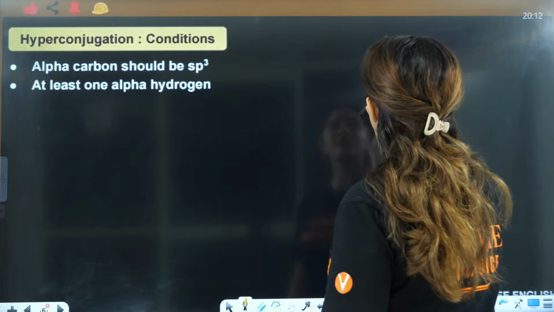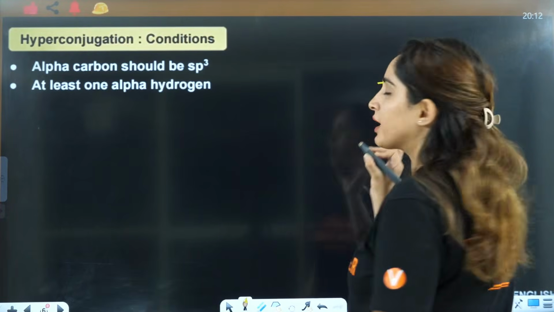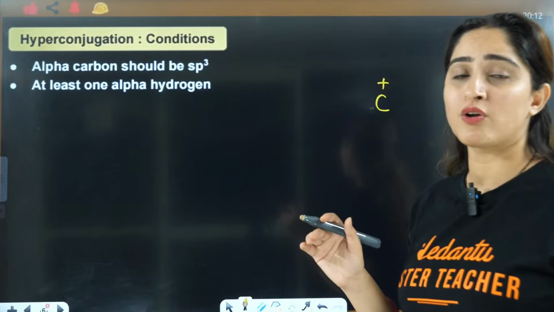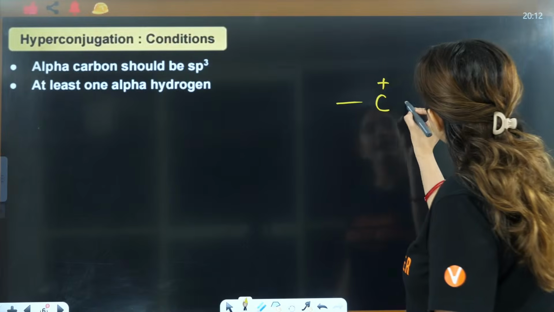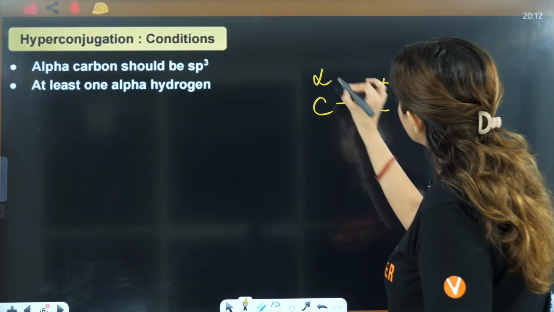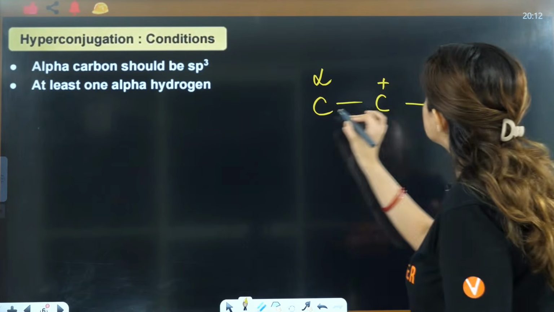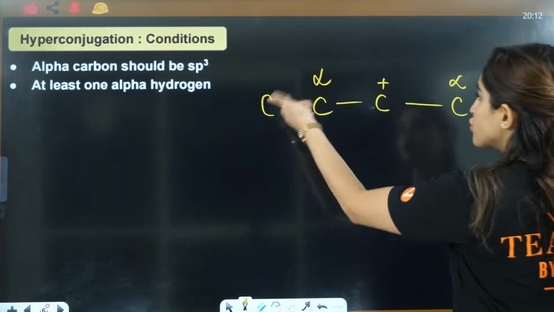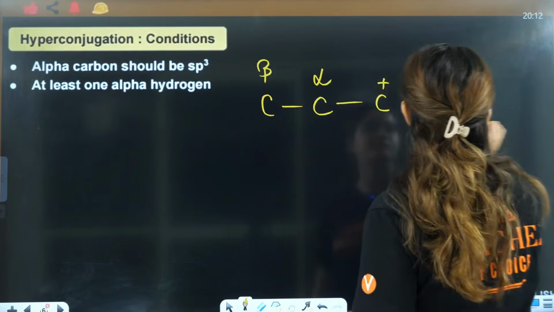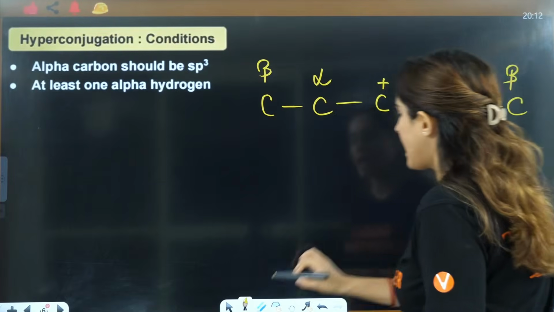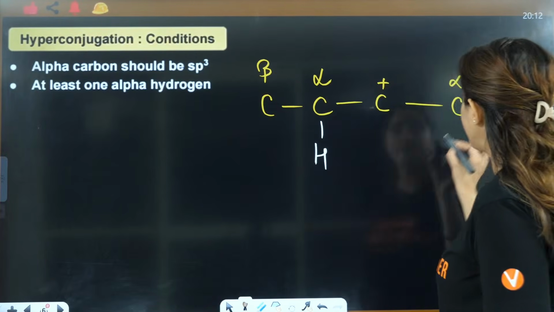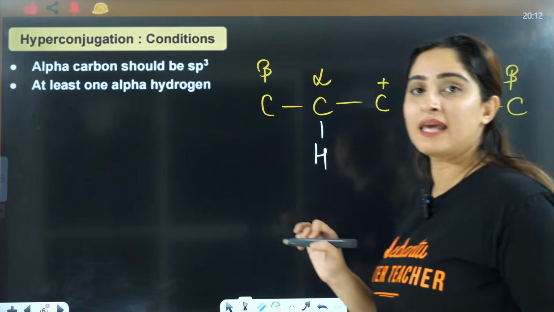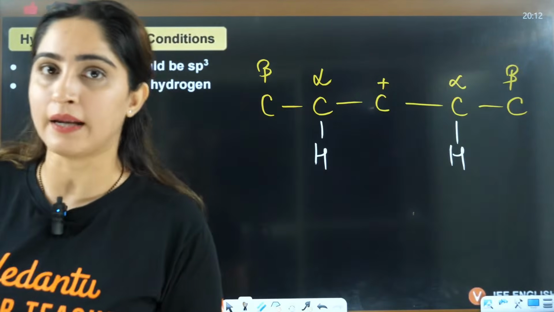Let's say I'm looking for hyperconjugation in a carbocation. Then the carbon that is next to it is alpha. The carbon that is next to the alpha carbon will be beta, and the hydrogen that is attached to the alpha carbon is alpha hydrogen, right?